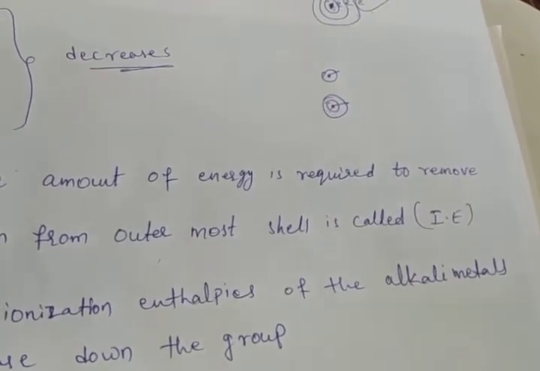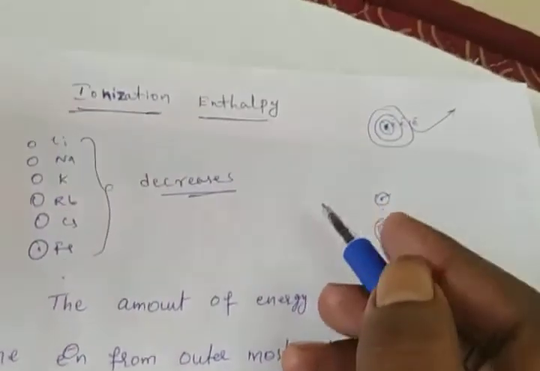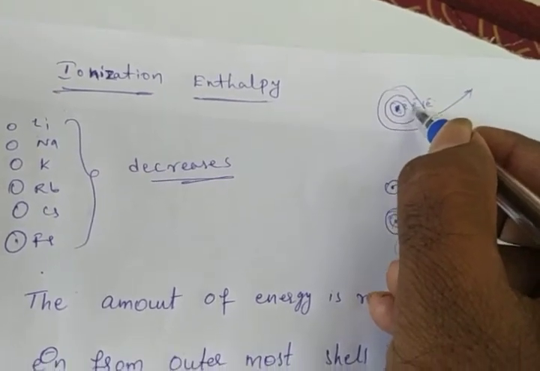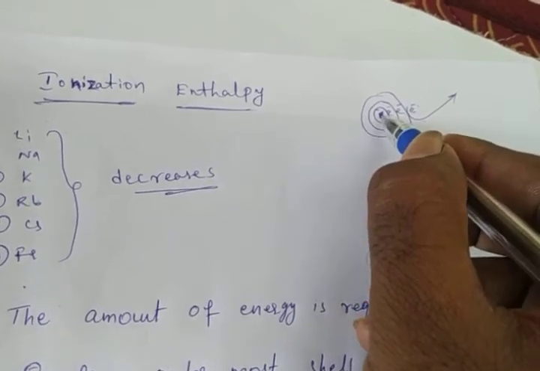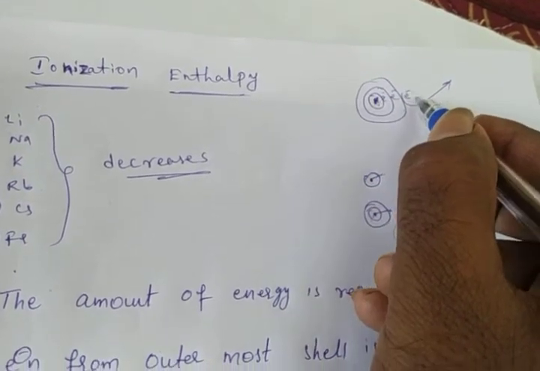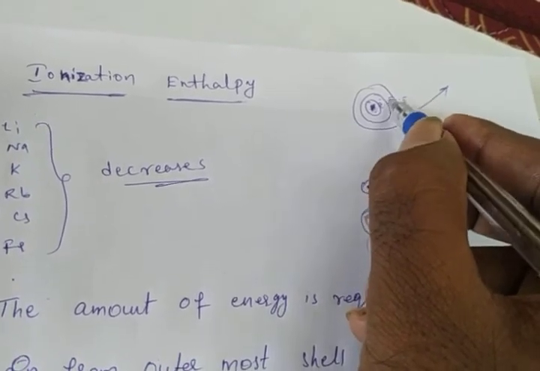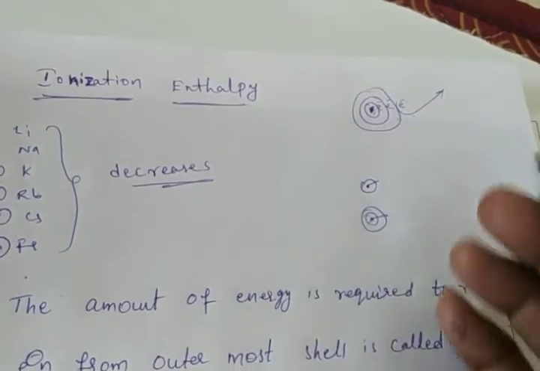And another term is there, screening effect. What is the screening effect? Screening effect means the inner electrons are there. This is the outer electron, these are the inner electrons. The nucleus force on the outer electron will decrease because the inner electrons act as a shield.